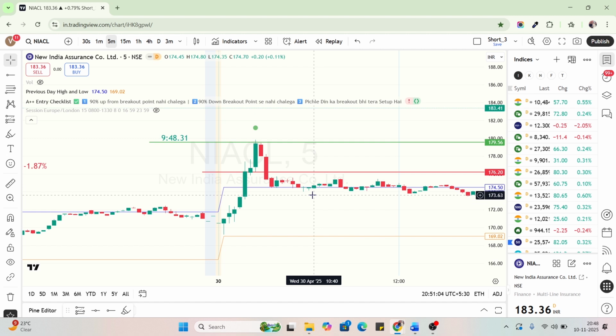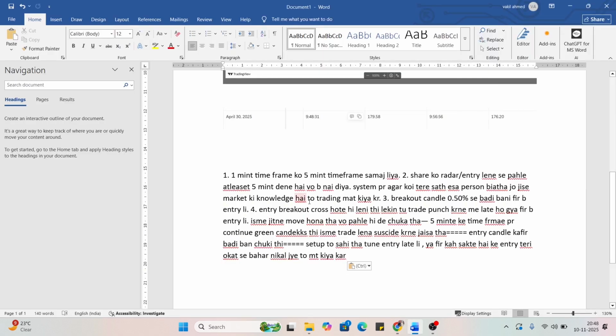If you are expecting to show profit to your relative and it hits the SL instantly... So never trade if someone is sitting behind you. Always trade in a lonely place where only you are there and you can think about everything in the trade.